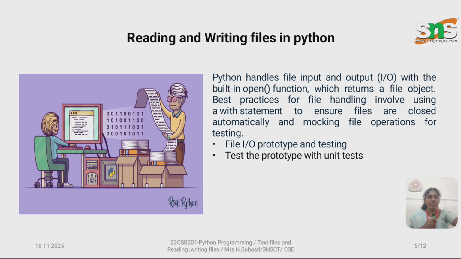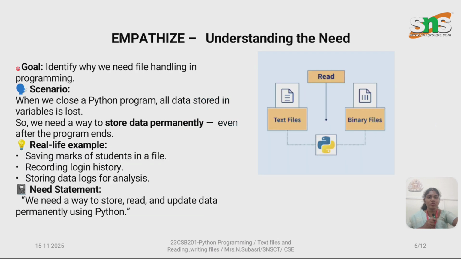Reading and writing of files in Python. First thing is to read a file. It starts reading the file in a binary language. First of all, we need to open the file to read the input given inside the file. So the open function is used, the file object is read, and finally the close command is used to close the file. Inside it, the file operations will be carried out, and the prototype and testing phases will be done. Sometimes unit testing for particular portions will also be done.